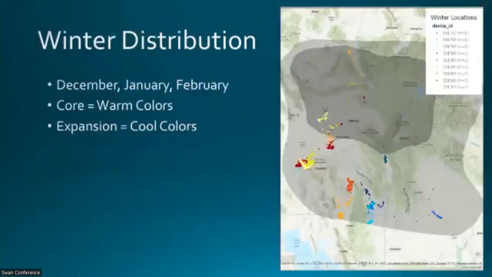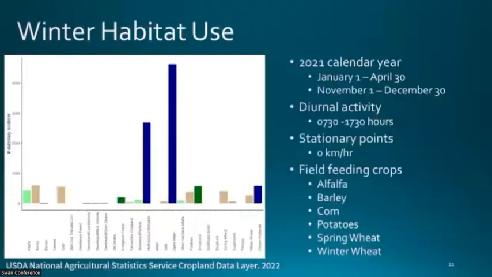In terms of winter distribution, we subsetted out the December, January, and February points from all collars. And what's really interesting here, I think, is that the warm colors indicate birds that were colored in the core area, whereas the cool colors, the blues, represent those that were colored in the expansion areas. And at least with this small sample, it doesn't look like they share very much in terms of their winter distribution. And it may be a figment of small sample size. I don't know.